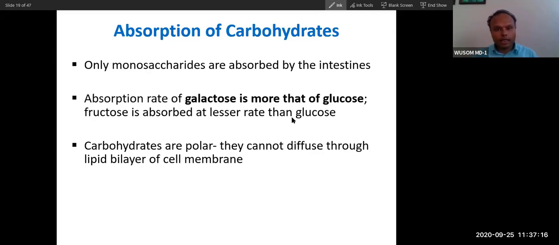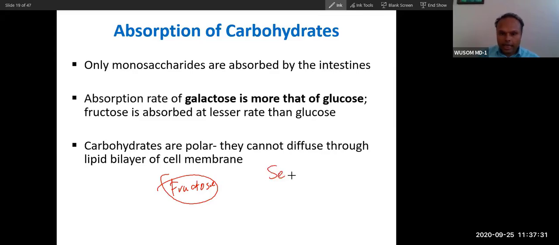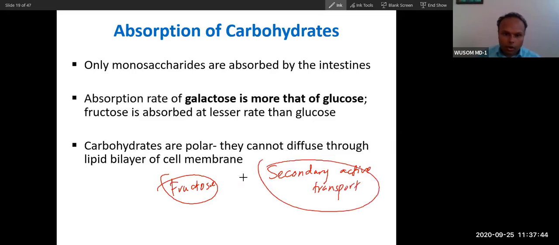Absorption of carbohydrate: almost all carbohydrate except fructose. All carbohydrates are absorbed by only one method. That method is called secondary active transport. All monosaccharides are absorbed by this method, secondary active transport. Only fructose is absorbed by facilitated diffusion.